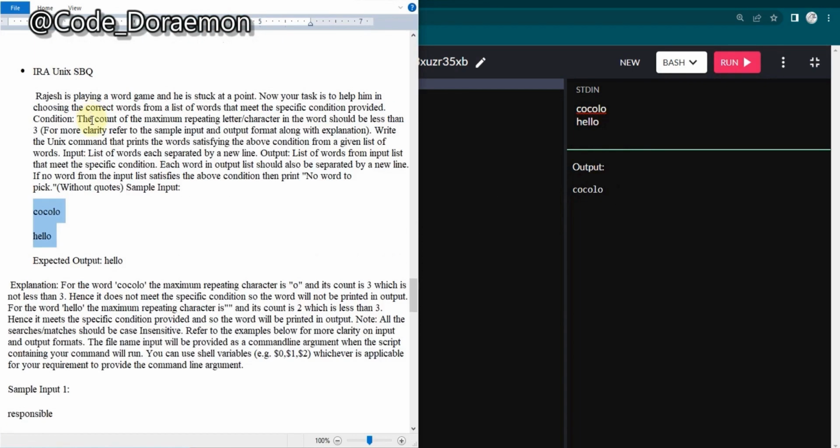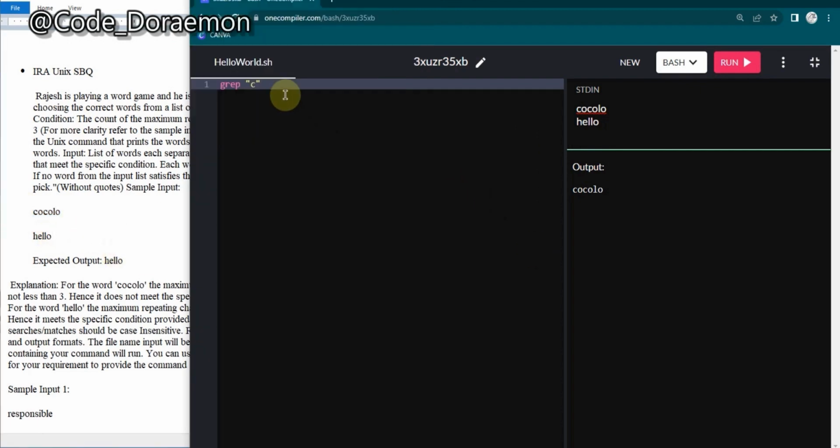And in this question, what was asked is, if you find more repetitive letters, then that should be avoided and you should print hello. So here you can try to count. There is a command called wc. There is wc -l, which will count the number of lines, and there is -c, which will count the characters.